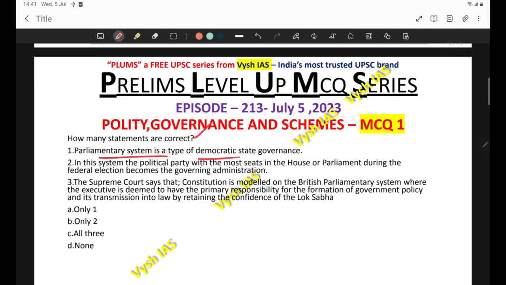To the first question, how many statements are correct? Parliamentary system is a type of democratic state governance. Yes, this is a correct statement. So we have two kinds of democracy: one is the parliamentary form, and the next is the presidential form. So yes, the parliamentary system is a type of democratic state governance.